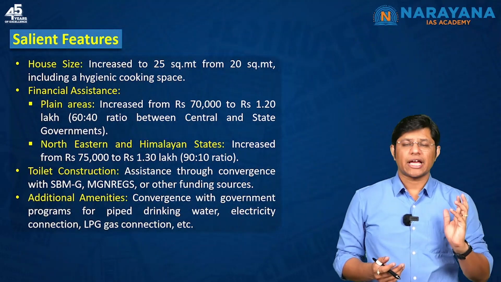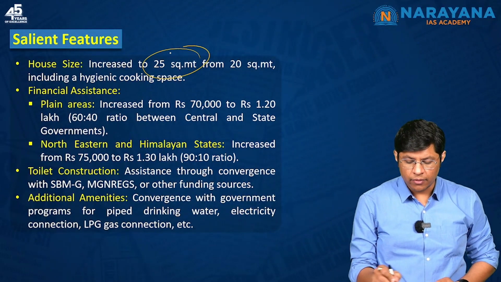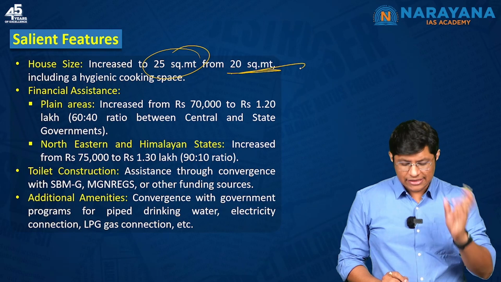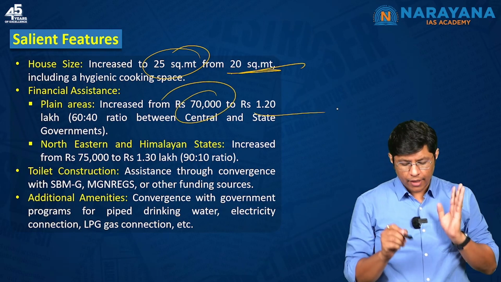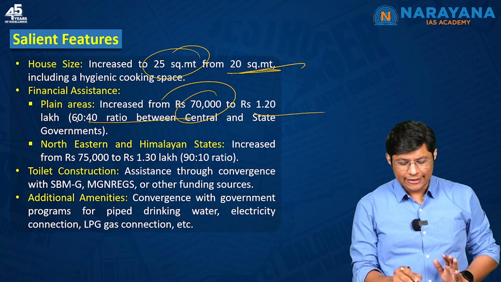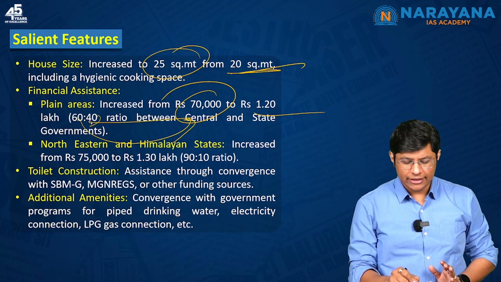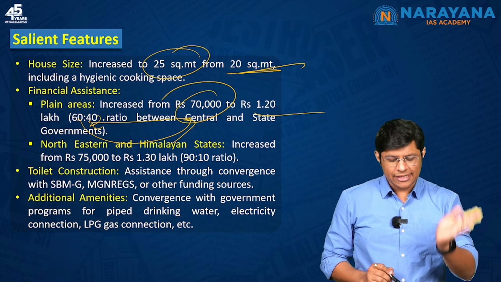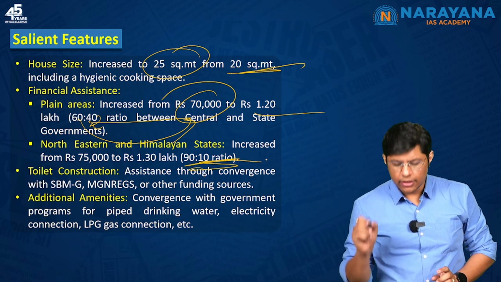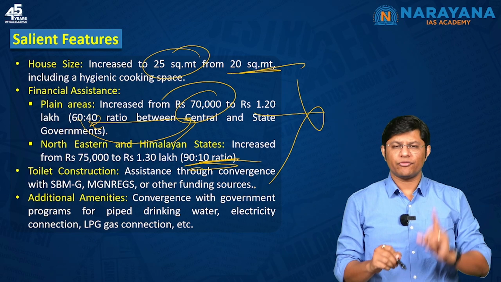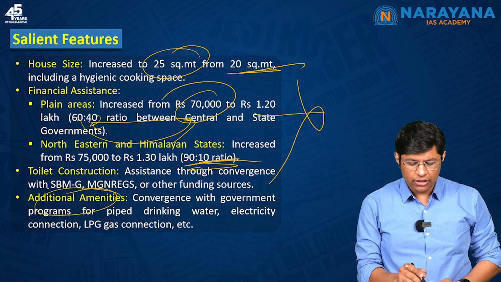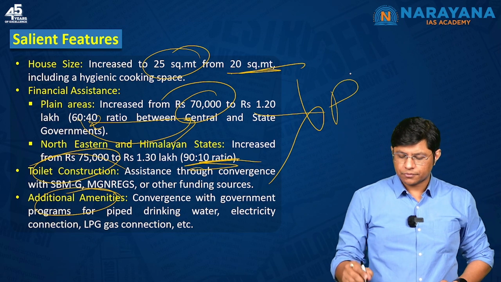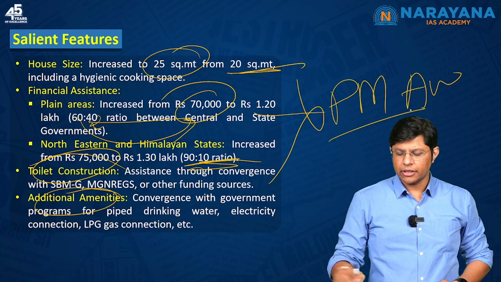Again, the house size would be increased to 25 square meter from 20. Financial assistance increased from 70,000 to 1.20 lakh. And here the ratio will be 60:40. 60 the central government would contribute, 40 the state governments. For northeastern states, it's going to be 90:10. Right? So all these points are very important for your pre-examination. Toilet construction, and then these are the additional amenities under Pradhan Mantri Awaas Gramin Yojana.